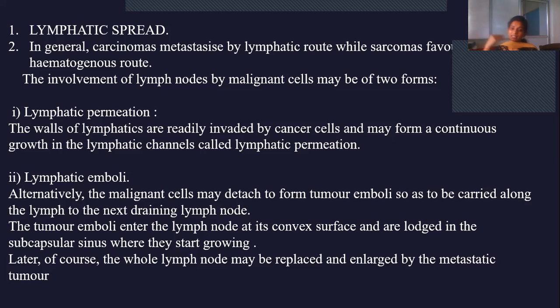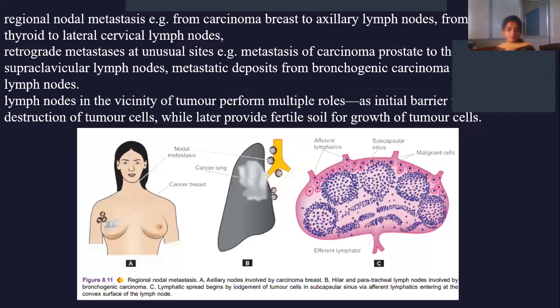Once it has entered the lymph node, it will undergo growth and replication. As it increases in size and expands, finally it will completely replace the lymph node with tumor cells. That is lymphatic emboli. Regional nodal metastasis is spread from one region, through the lymphatics, to nodes in another region, for example from carcinoma of breast to axillary lymph nodes.